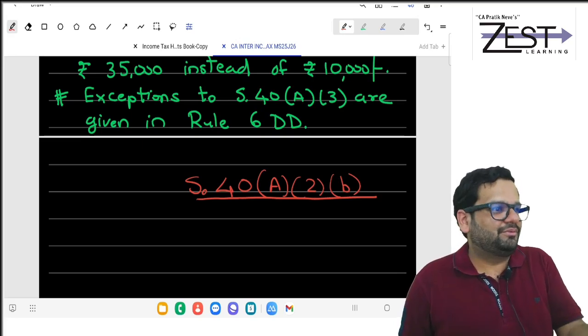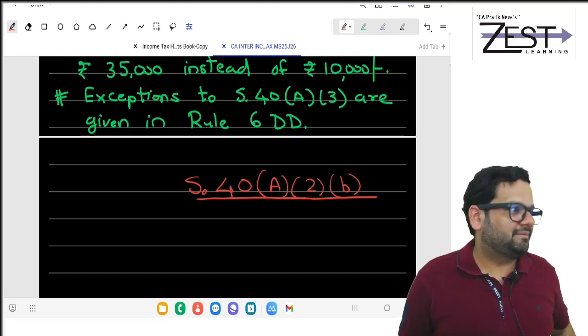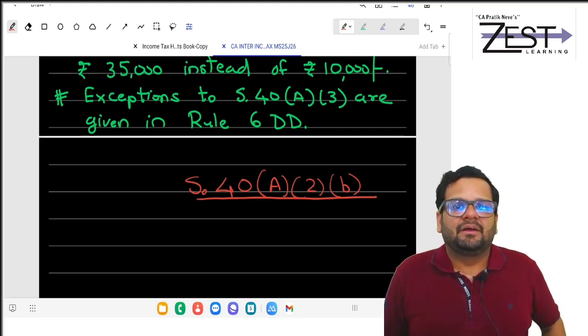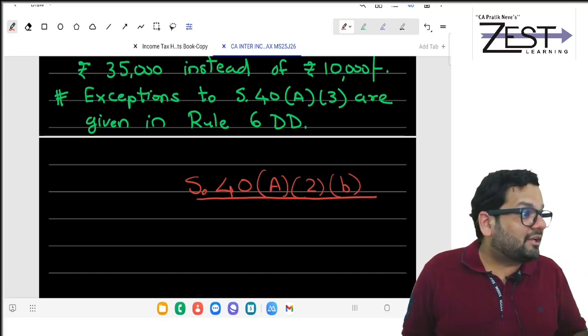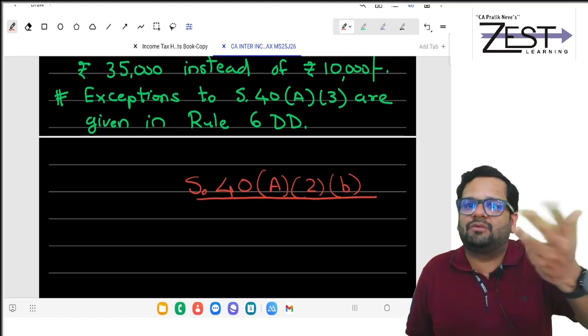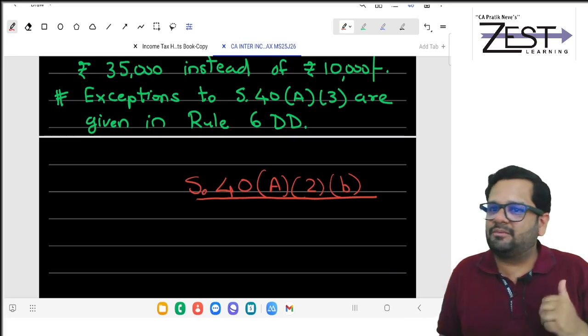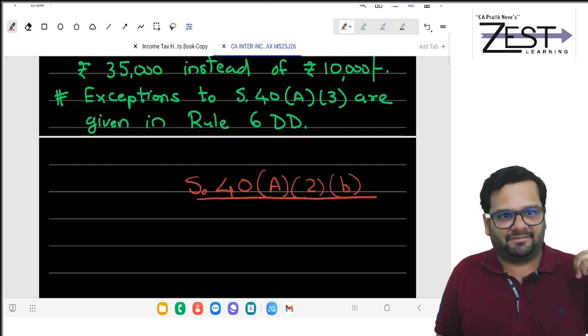What I am trying to do? I am trying to divert my profit into the hands of my mother. So government says yes, you can do that because she might be actually working in my business, no problem. I can pay her salary. But government says limit it.